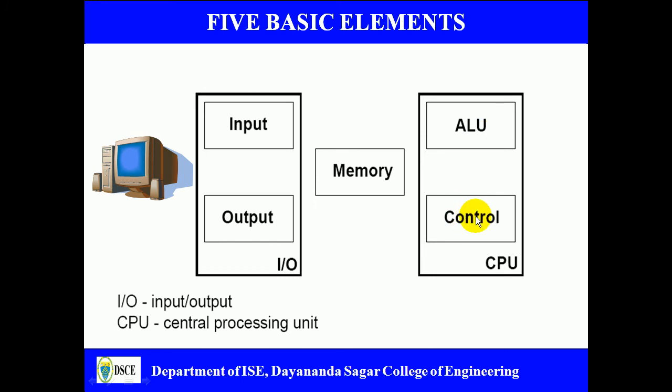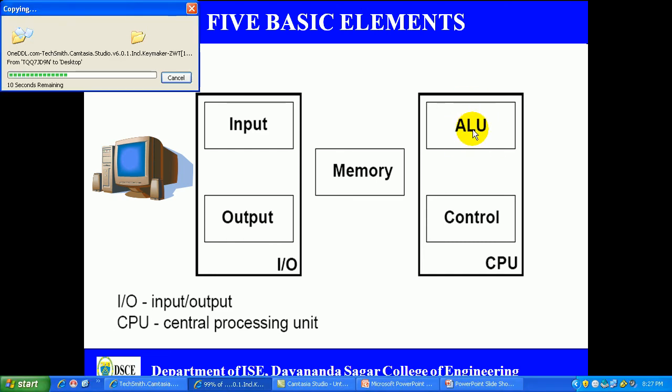The ALU contains many registers meant for storing data temporarily during calculations. The ALU performs addition, subtraction, multiplication, division, and logical operations like AND, OR, NOT, XOR, and many other logical operations. As we said already, it contains temporary storage, which is nothing but registers.